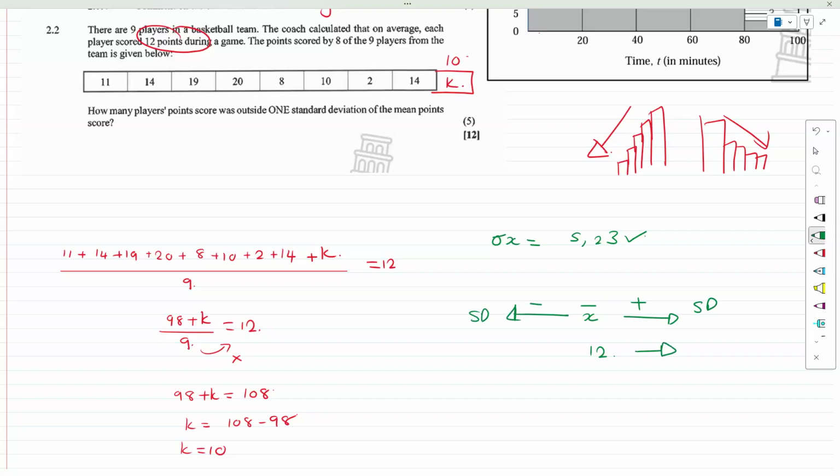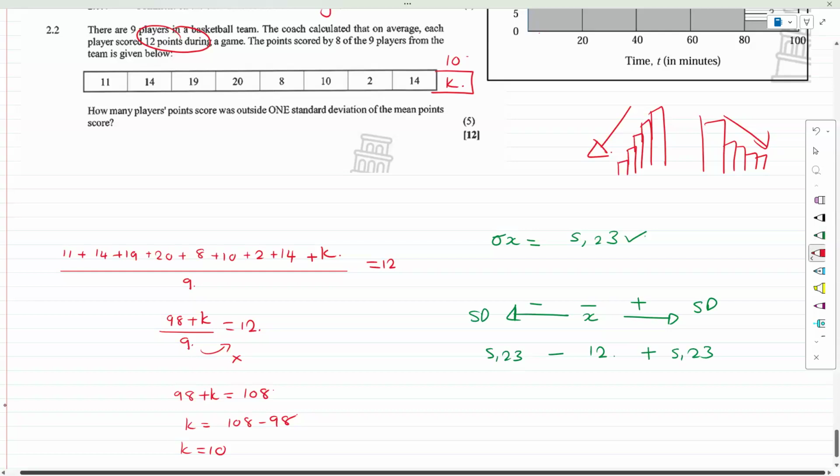So 12 plus 5.23 is going to equal 17.23, and 12 minus 5.23 is going to equal 6.77.